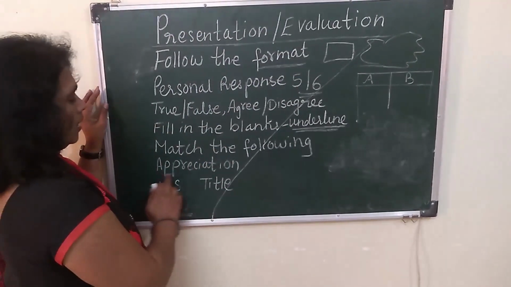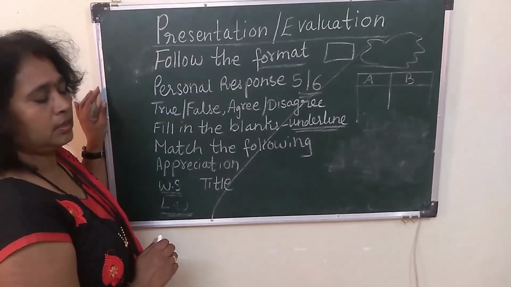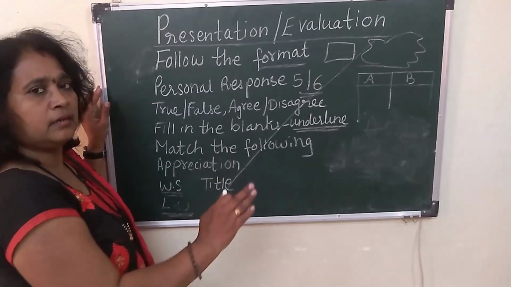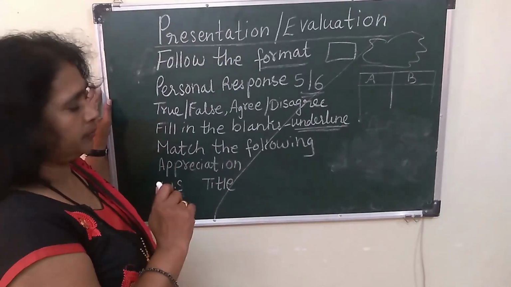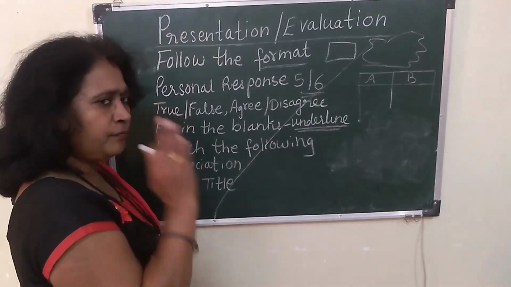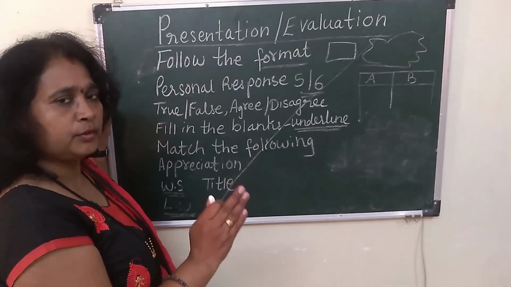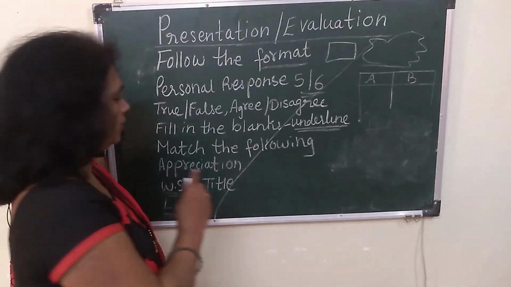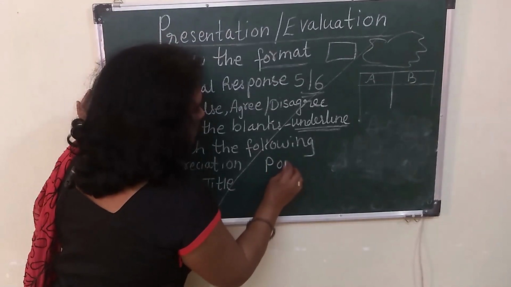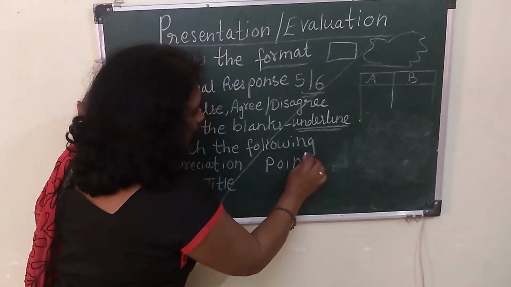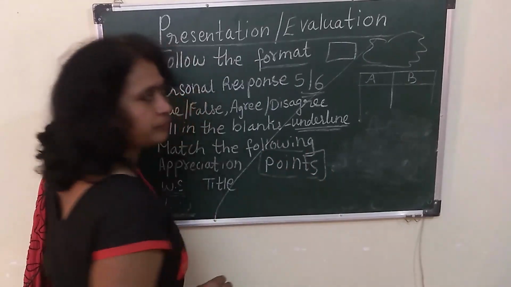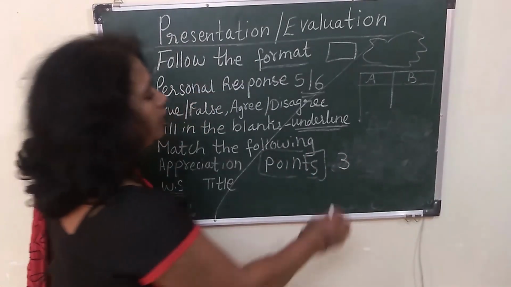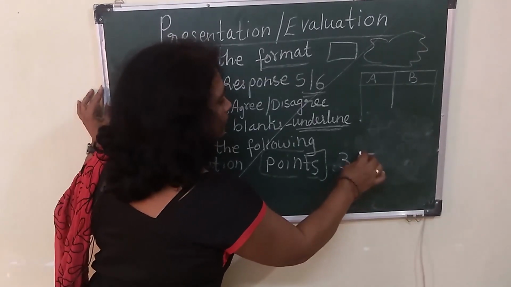Next is appreciation. Now appreciation, the question is given, write in a paragraph format. So if the question is paragraph format, you have to follow that format. But if you have written in points and the points are correct, then you may get only 3 marks and not 5.